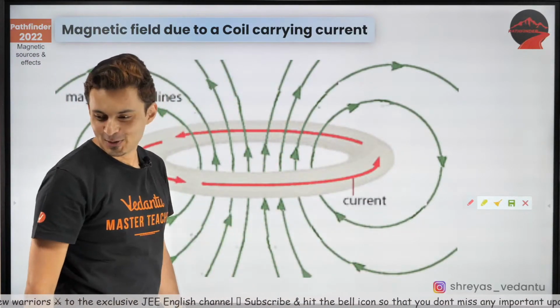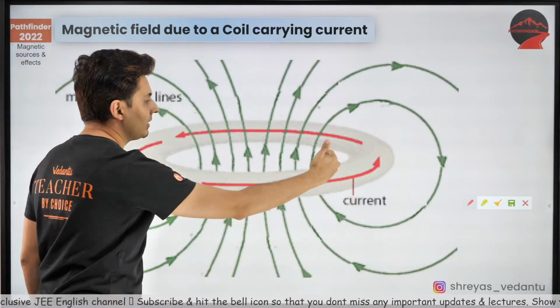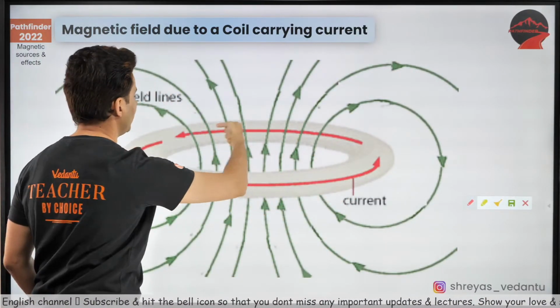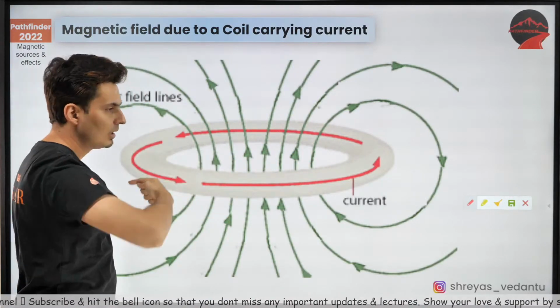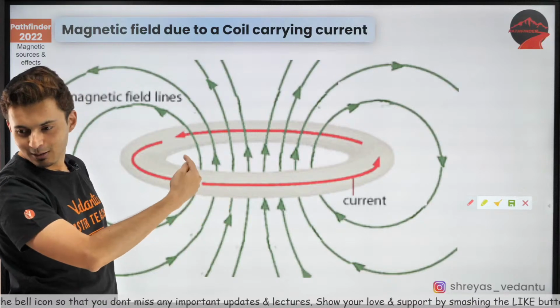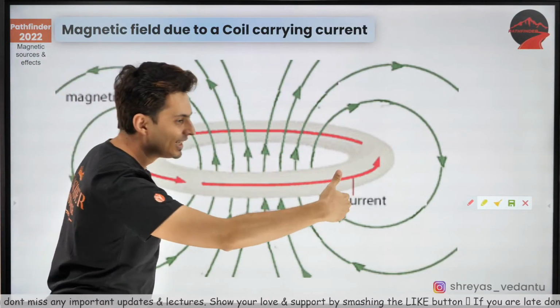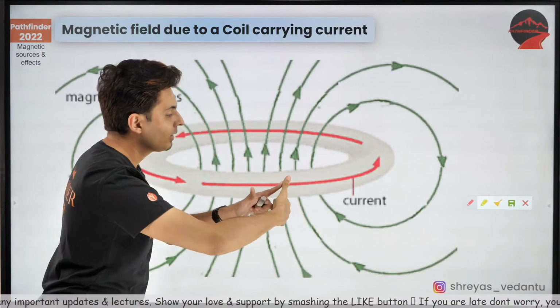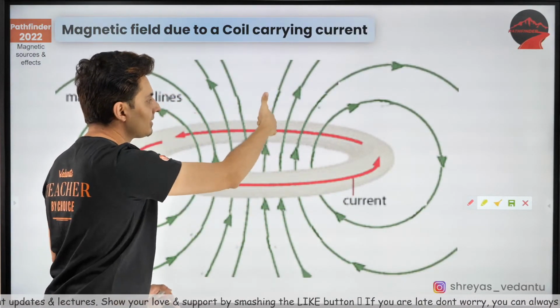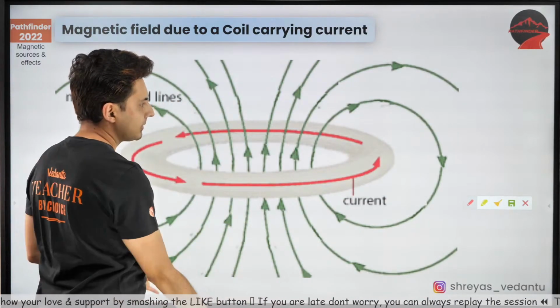So what you need to do is take your right hand, curl the fingers in the direction of whatever is rotating. What is rotating? The current. The current is going around. Everybody has the right hands. Amazing. Hi, Nia. Welcome aboard. Now see, where is the thumb going? It's going like this. So the magnetic field lines will be like that.